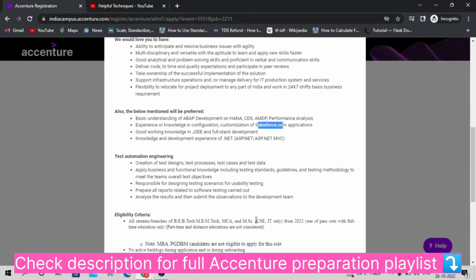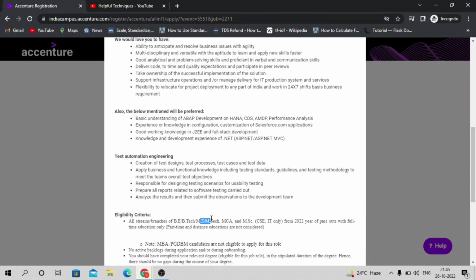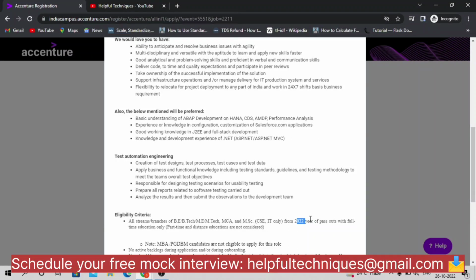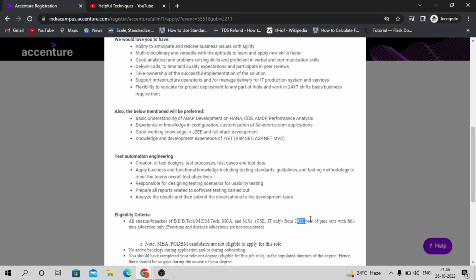Now let's discuss the eligibility criteria for this profile. Generally BTech, MTech, MCA and MSc are eligible; for MSc only CS and IT candidates are eligible, and for BTech any branch candidate can apply, as they followed the same eligibility criteria previously. Candidates from the 2022 pass out batch can apply. In the eligibility criteria they have mentioned only the 2022 batch, but in the registration form you can register even if you belong to some other year or batch, because the registration allows you irrespective of your branch or batch.